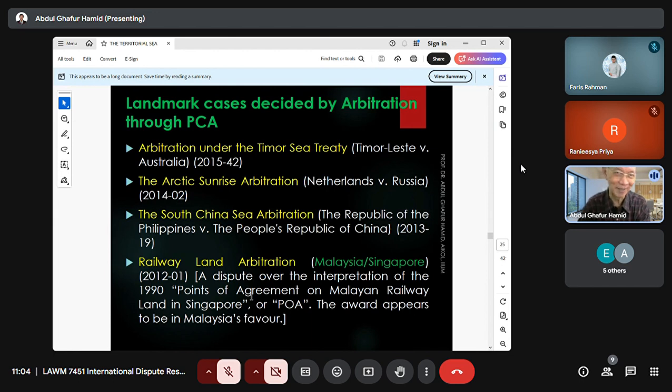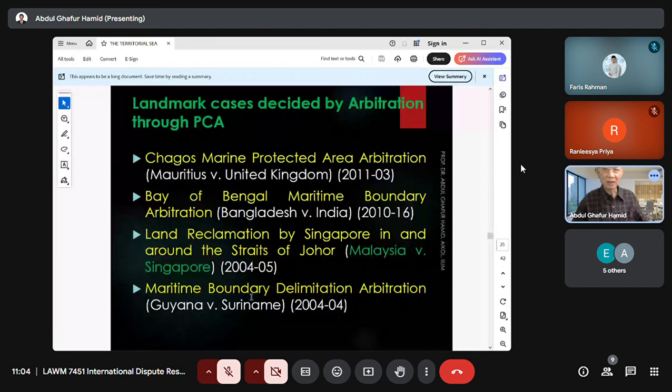It's a very long-standing dispute between Malaysia and Singapore, and this was brought to arbitration through the Permanent Court of Arbitration. And the award appears to be in Malaysia's favor. If you want to see the cases, you can go and visit the PCA website. All the arbitration cases through PCA are there, and you can open and download the case. There is also the Chagos Marine Protected Area arbitration between Mauritius and UK. Very famous, the international law of the sea dispute.